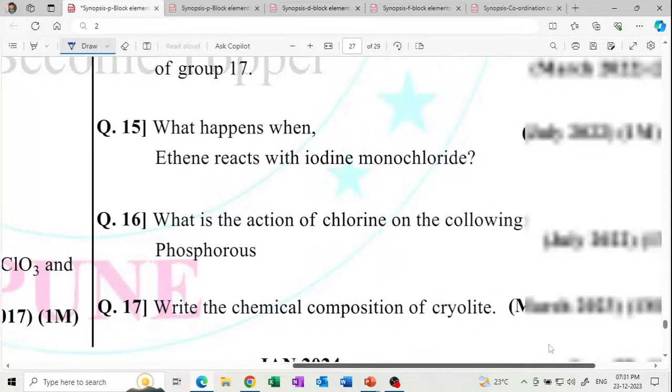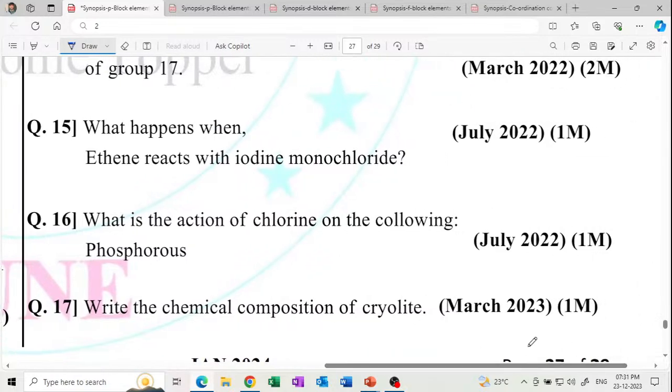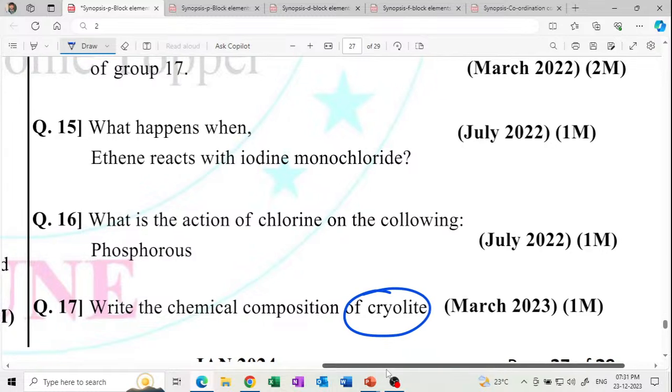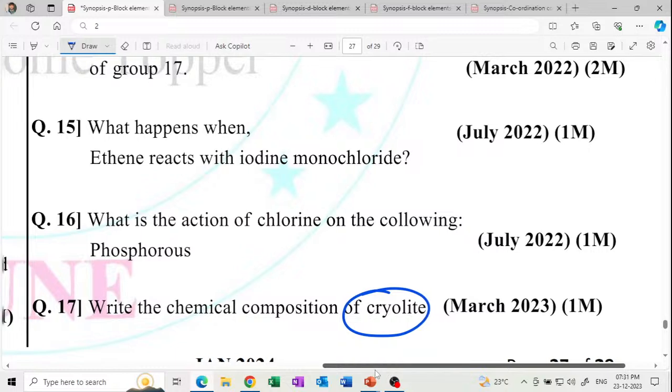Then now start with the next question. Write the chemical formula of cryolite. What is the chemical formula of cryolite? What is the action of chlorine on the following? Phosphorus plus chlorine. A 1 mark question. What is the action of chlorine with phosphorus?